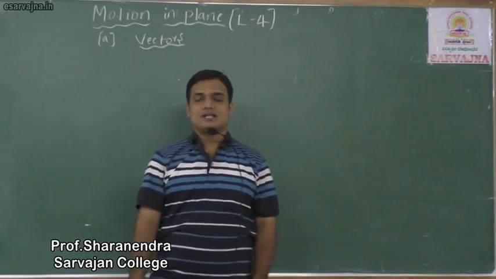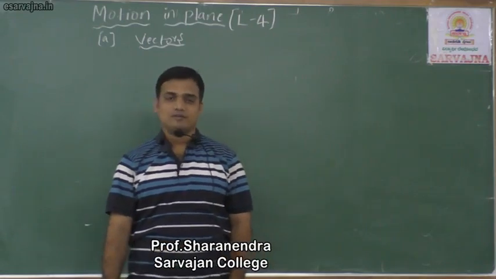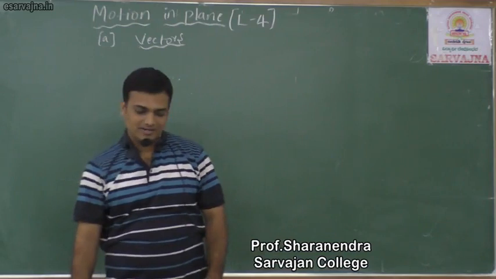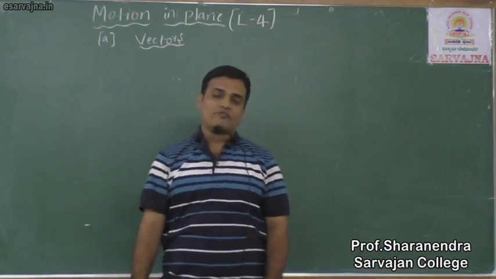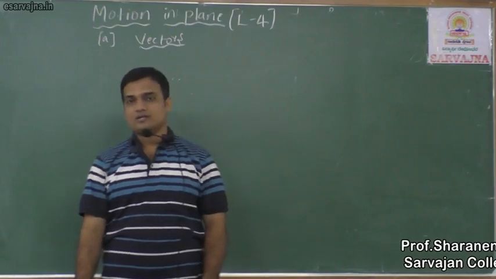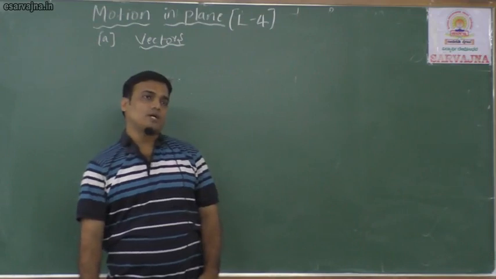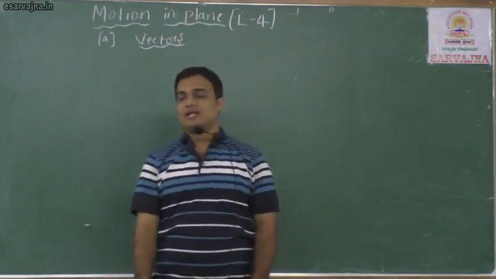So, children, in the last class, that is class 2 of motion in plane, we were discussing vectors. We were studying how to find the angle between two vectors and more than two vectors. I said there are two methods to find the angle between any two vectors.